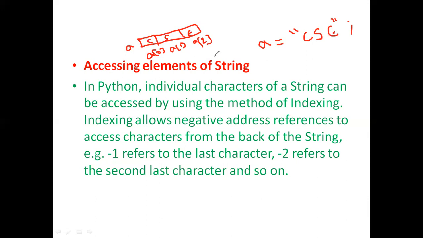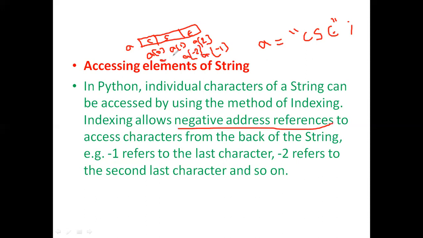If you want to access the third character E, you can access it by a of 2. Similarly, Python also supports negative address references, along with the positive ones. How is the negative address given? The last character inside a string will have a of minus 1 as an index value. The last but one will have a of minus 2 as an index value.